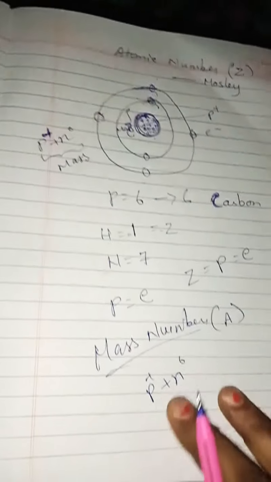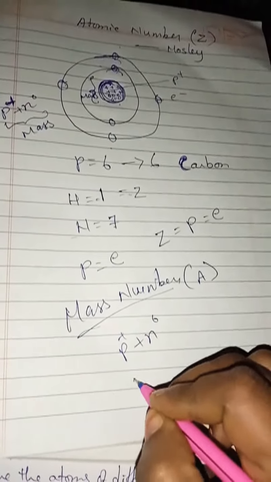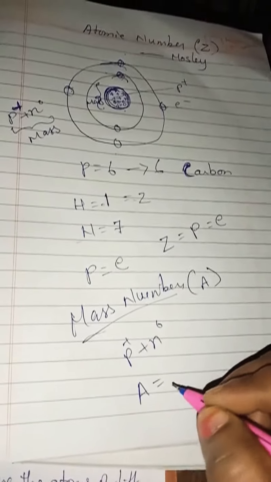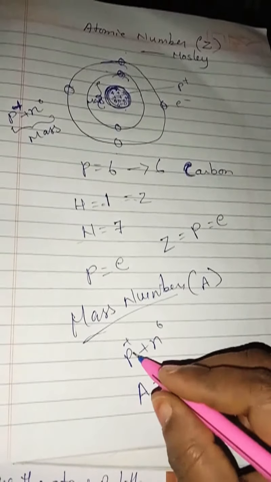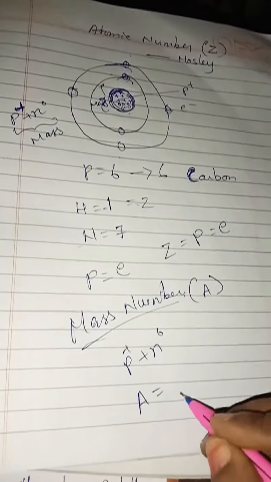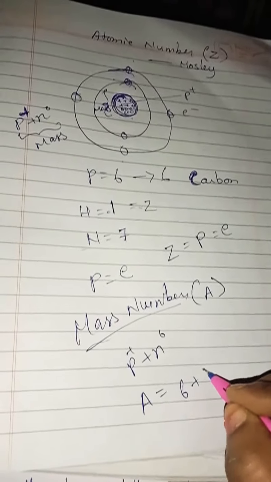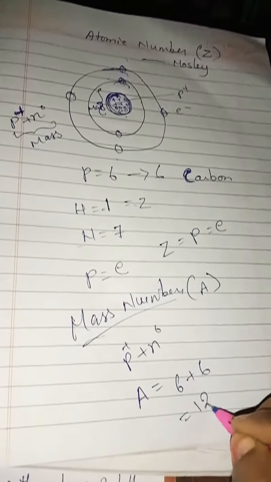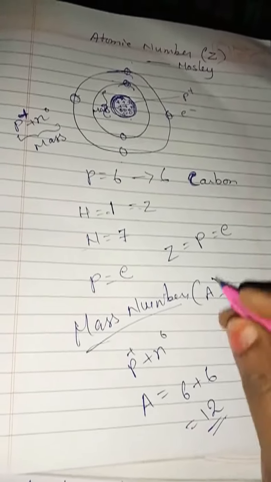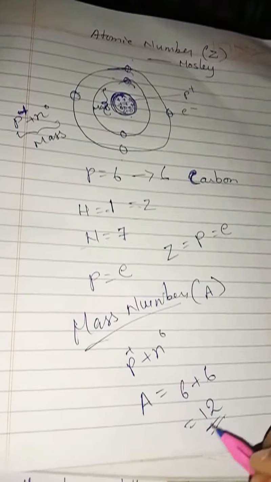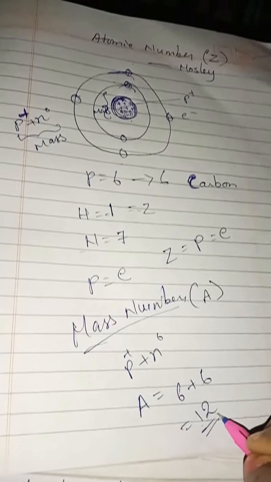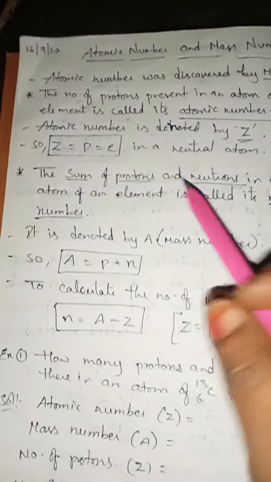So here we write mass number A equals number of protons, how many protons are there? 6. And how many neutrons are there? 6. That means it is 12. So what is the mass number of carbon? Carbon atom mass number is 12. Understand, children?